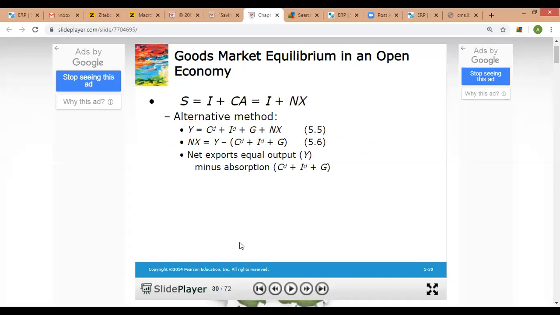So we have talked about this. This is the 5.5 equilibrium condition using aggregate supply and aggregate demand, and NX is the net export, equal to the output minus absorption, this is the domestic demand, CD plus ID plus G. CD represents the individuals or households aggregate consumption. ID is aggregate investment by business, and G is the government purchases, which we assume to remain fixed.